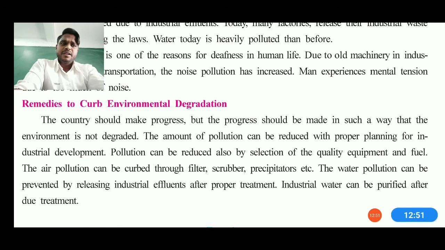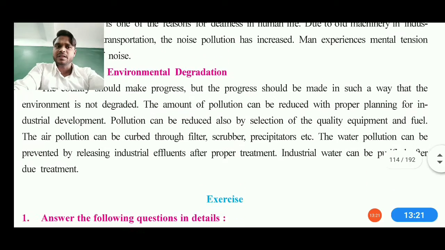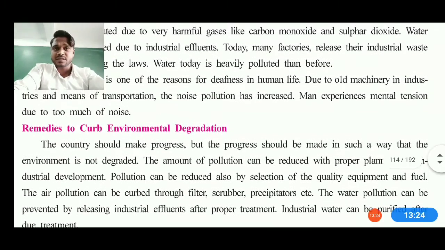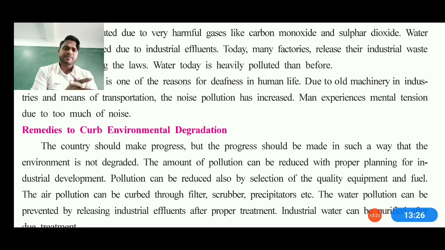Area by area, we need to establish a large number of filters which can clear the air. Also, water should be properly treated and checked, and filtered before being released into nearby areas, rivers or ponds. That treatment should be given very properly, and that is how this lesson makes us understand industrial manufacturing development.